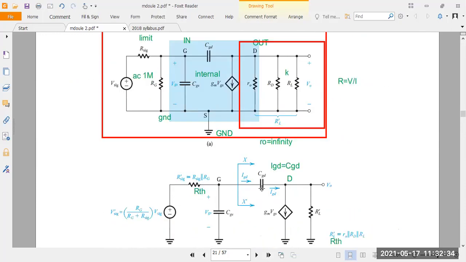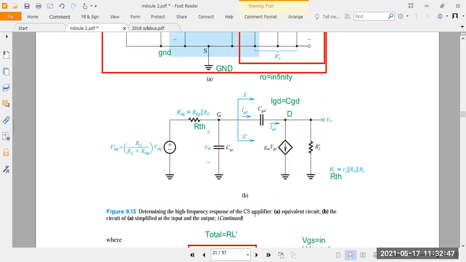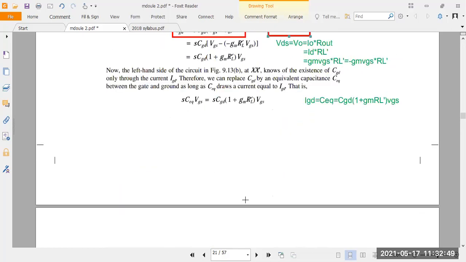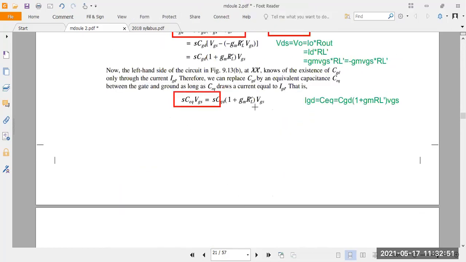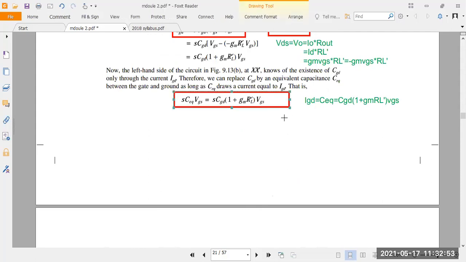Here, the gate to drain capacitance is between the input and output, and it acts as a feedback capacitance. So you have to take the equivalent capacitance here. For writing C equivalent, you take this equation. What is IGD? IGD is nothing but s into CGD into 1 plus gm into RL dash into VGS.